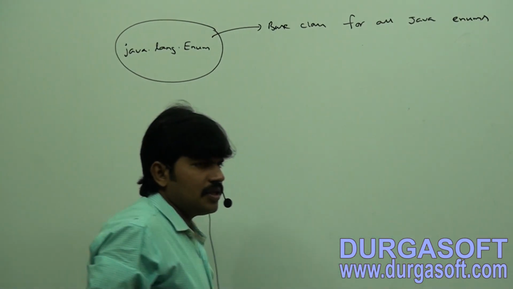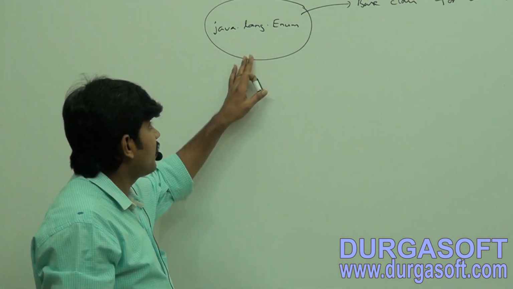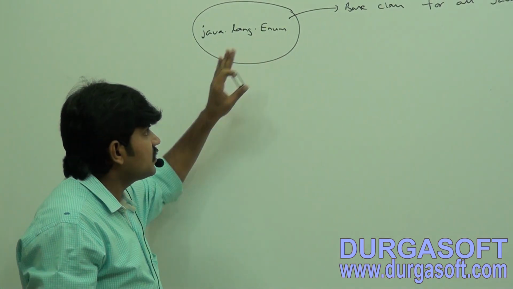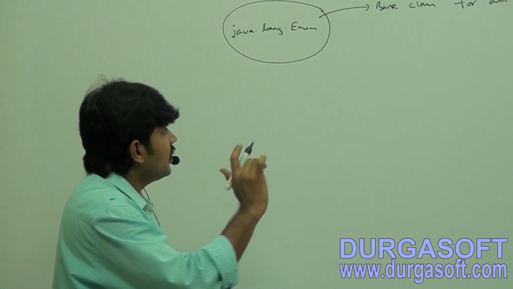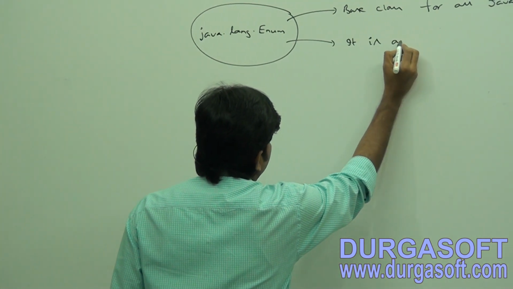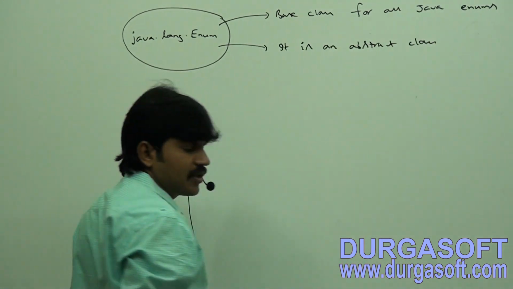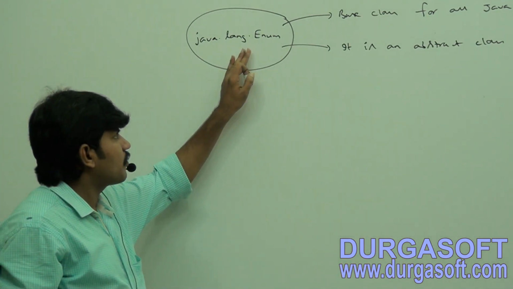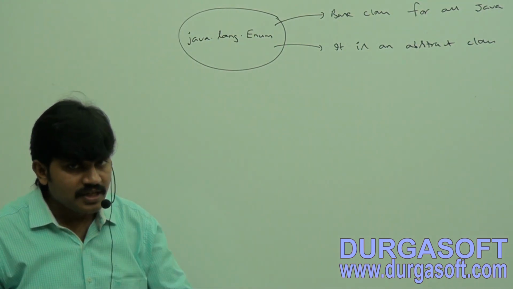All enums in Java are direct child classes of java.lang.Enum. Next, it is an abstract class. You can't create an object for this. The purpose of this one is just to provide base functionality for our enum.